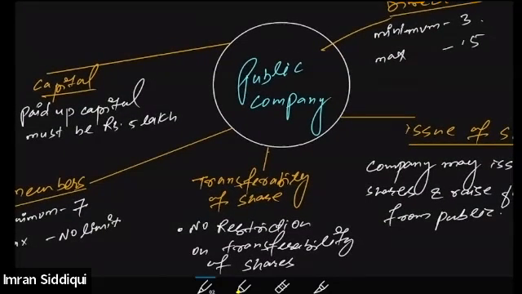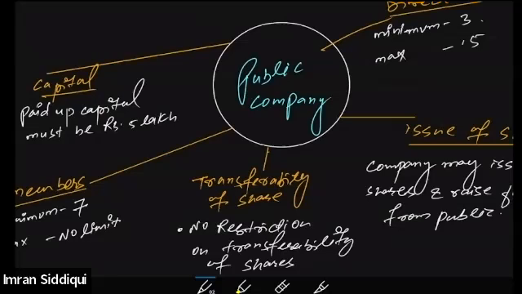Quickly note this down. And this is the last point. We'll cover the other types of company, like one person company, and the company on the basis of capital as well, on the basis of liability as well, in the next class. Company limited by shares, limited by guarantee, or unlimited company. And we'll also cover the different categories of capital. Here, I just explained that the minimum capital required is 5 lakh.